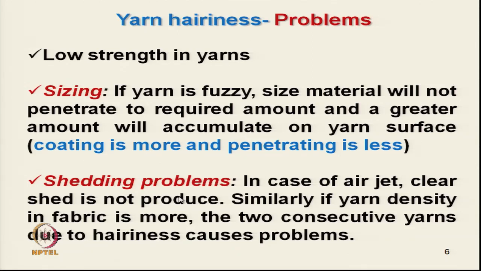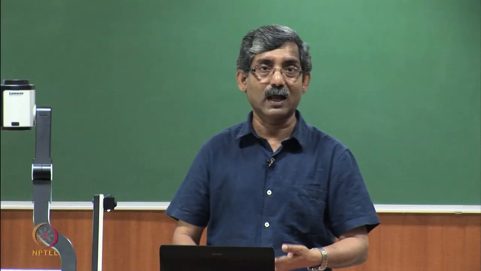Suppose we are using 2 ply yarn, double yarn, where sizing is not there. In that case, in the case of air jet, clean shed, total clear shed is not produced, which is important. Similarly, if the yarn density in the fabric is more, like in the warp the number of warp threads is more, then consecutive threads during up and down motion, due to hairiness, will create higher friction, and that will not allow clear shed formation, and breakage may occur.